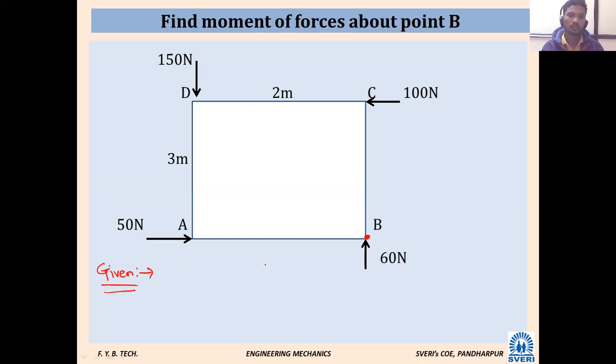Let us give names to the forces. For this force, suppose P1, or we can say P, anything you can say, it doesn't matter. I will say P2, P3, P4. So total 4 forces are acting.